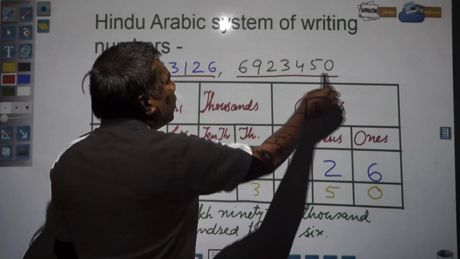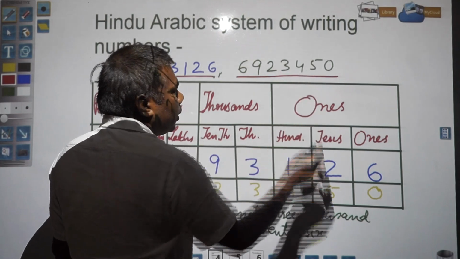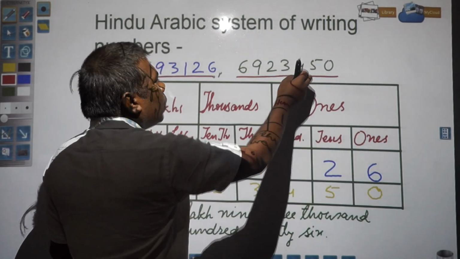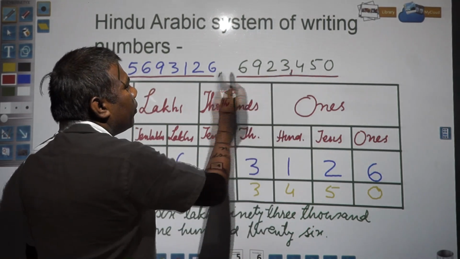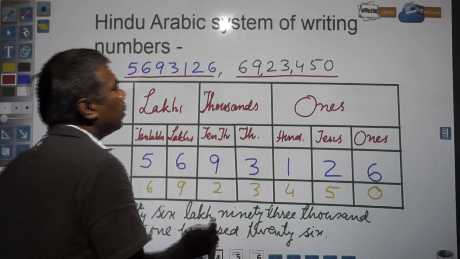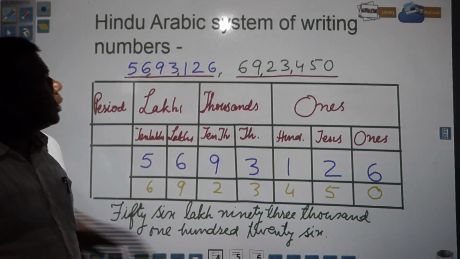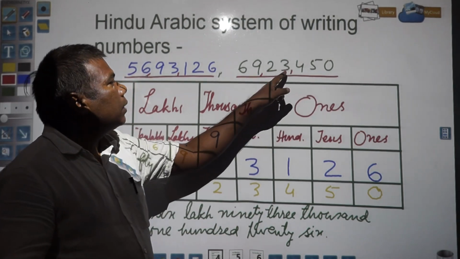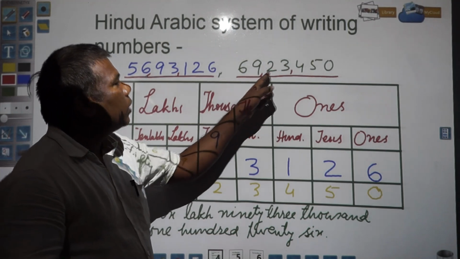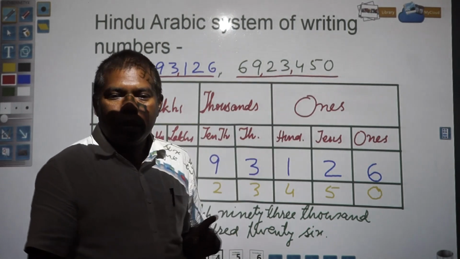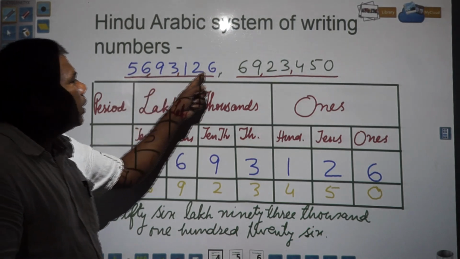Here you see, first after ones you count ones, tens, hundreds. So after this, you start a comma. Here you see this comma, and after every 2 digits a comma will be there. In the same way in this number also, you see ones, tens, hundreds, thousand, 10,000, lakh, 10 lakh. So it will be 69 lakh 23,450. This number, 56 lakh 93,126.